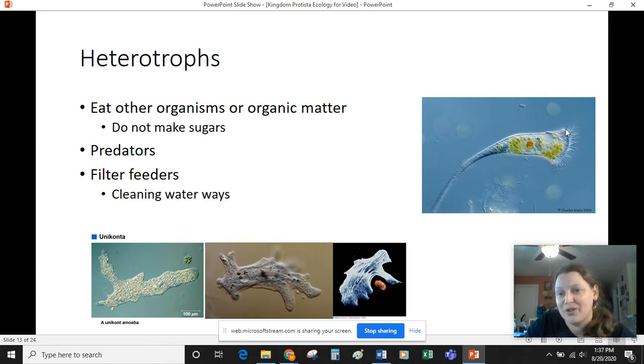Okay, others are filter feeders. So this little guy is a ciliate. It's using this crown of cilia to actually create a water current and suck in all these particles that it has eaten. And so these are important for helping keep waterways clean and to help keep the ecosystem balanced.